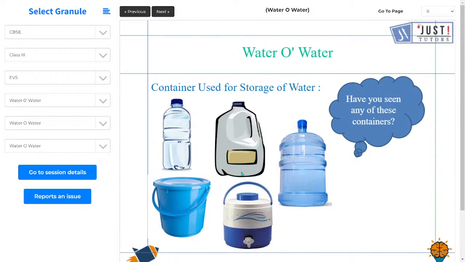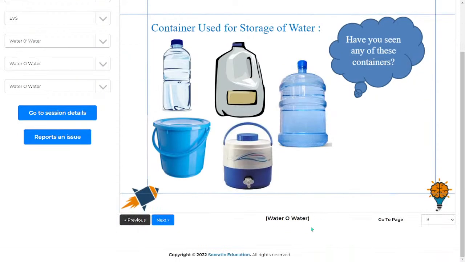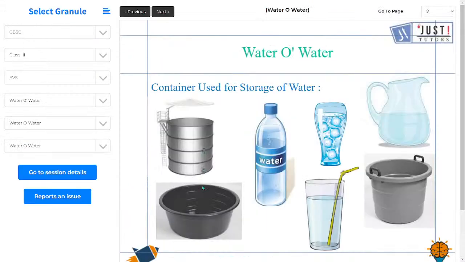Now, containers used for water. What are the various containers which we use for water? So you can see we have these containers over here. Have you seen any of these containers? Yes, we have seen a bucket. This is a water Milton. This is also a water storage container. Then we have this water bottle, and we have this can type as well. So we use all these things to store water.